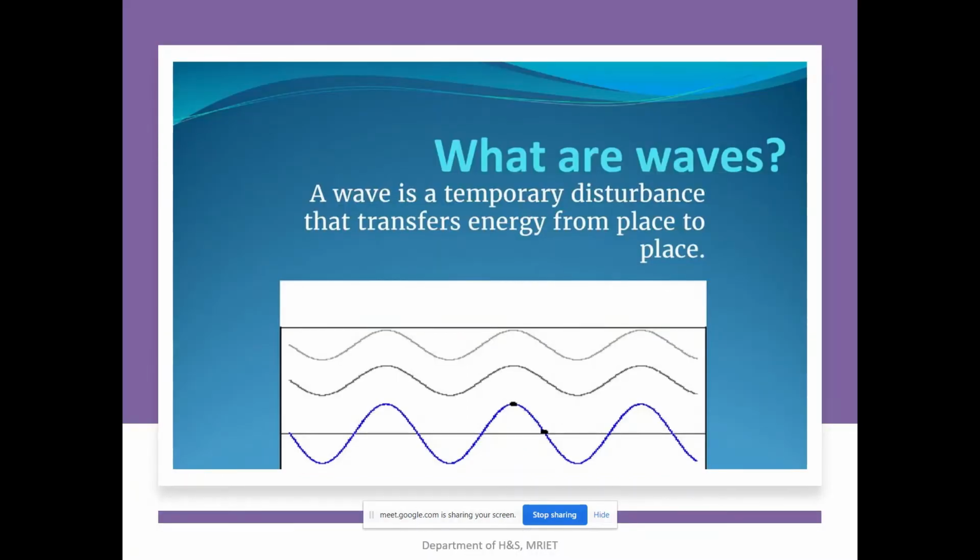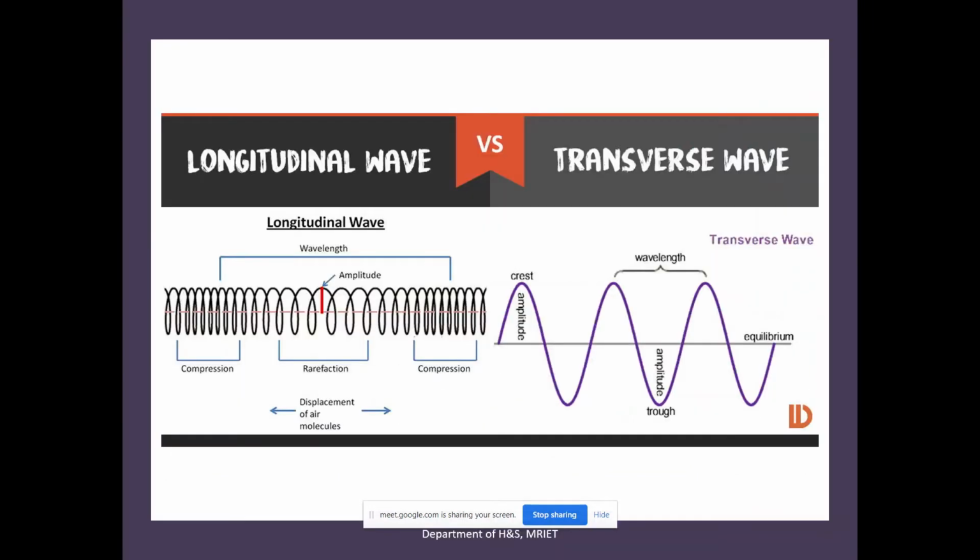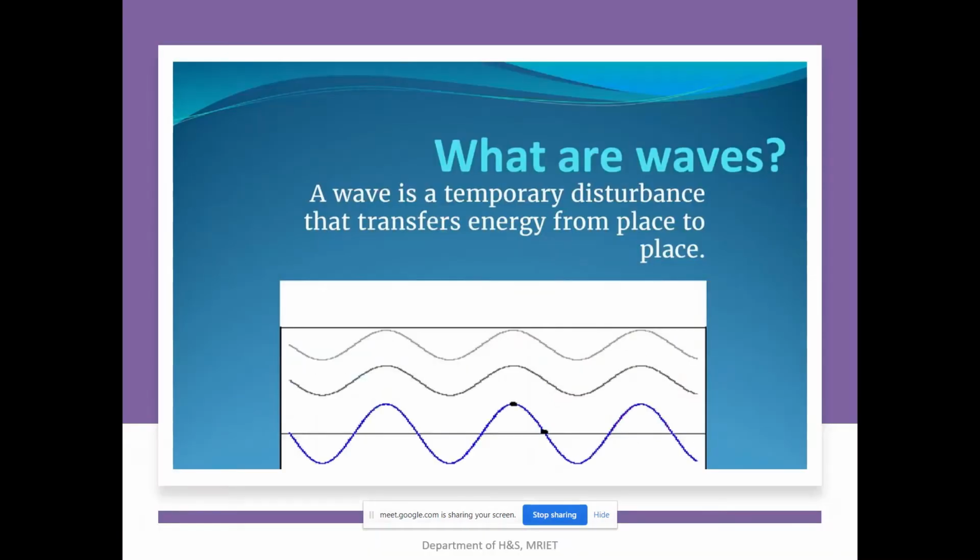What are waves actually? Simply, a wave is a spread out disturbance that can transfer energy from one place to another place. If we take any mechanical wave, all the particles inside the wave are always in vibration.